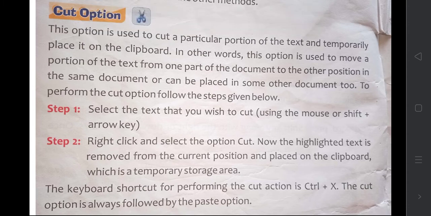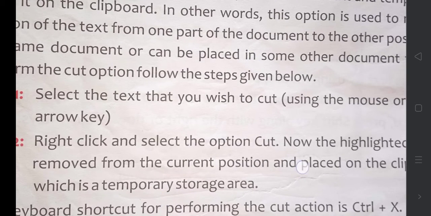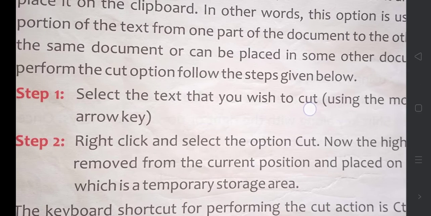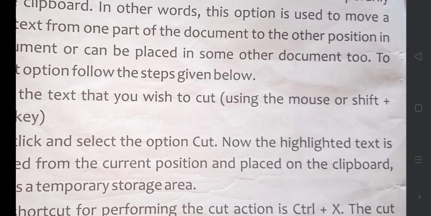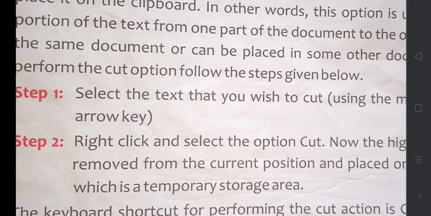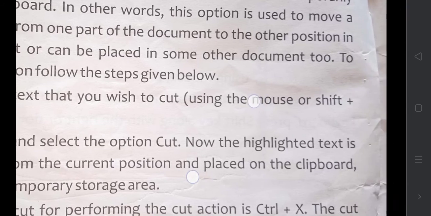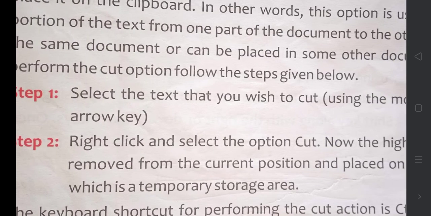You can see here the cut option. I want to cut a paragraph and insert it somewhere in between the paragraph. So what I'll do is, first I will select the text that I wish to cut. Select the text, then right click and select the option called cut. Now the highlighted text is hidden. The highlighted text is removed from the current position and placed on the clipboard. The cut portion will be there in the clipboard.